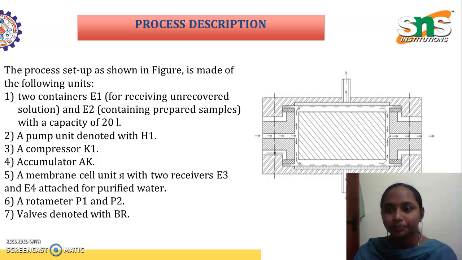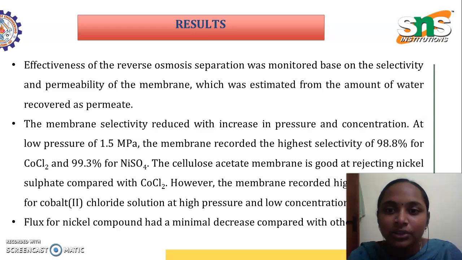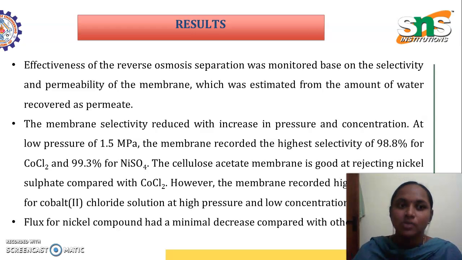These are the process setup used for purifying the water through reverse osmosis. So with the help of this reverse osmosis process, what result did we obtain? Very effective. The effectiveness of the reverse osmosis separation was monitored continuously based on the selectivity and permeability of the membrane, and it was estimated from the amount of water recovered as permeate.